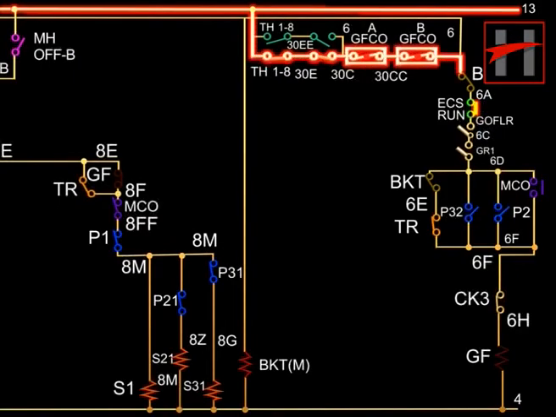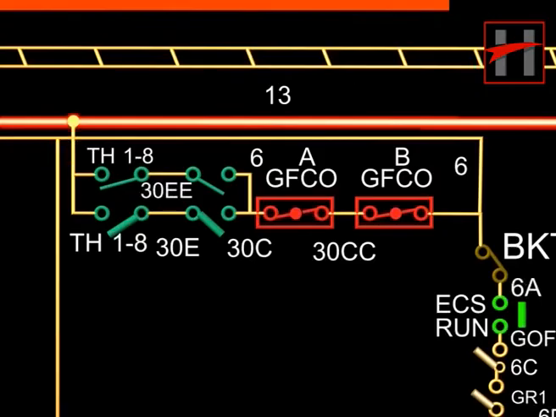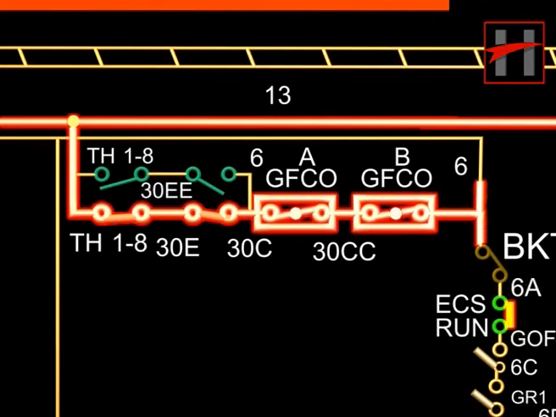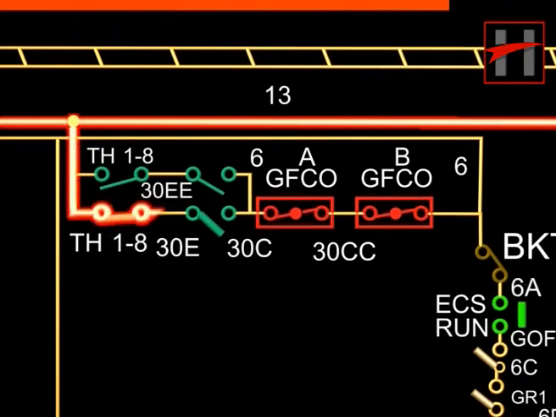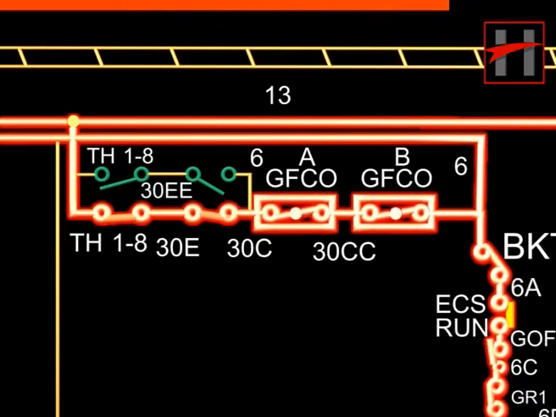Current from cable number 13 energizes the throttle handle interlocks positioned 1 to 8 and the generator field cutout switch on both the control stands, energizing cable number 6.